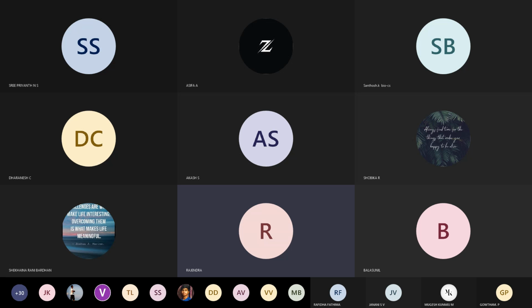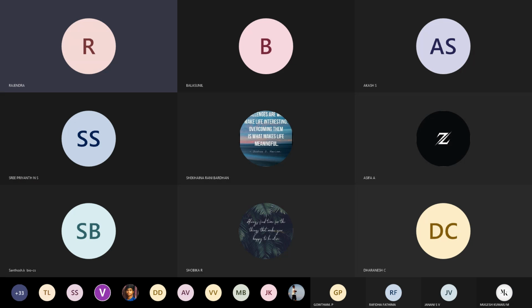And next one, IUPAC nomenclature rules: how naming is given for the complex compound. That IUPAC nomenclature also we are going to see today. So all of you see the screen, I will share it to you.